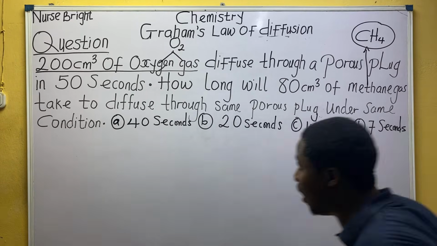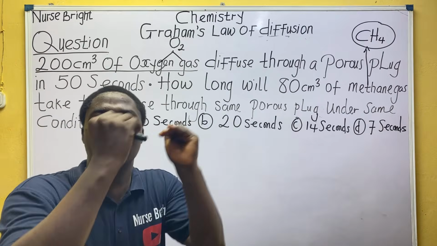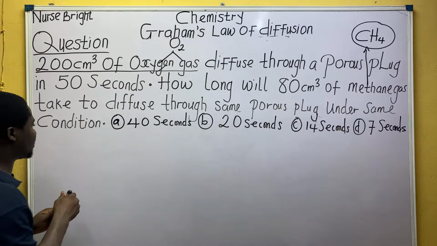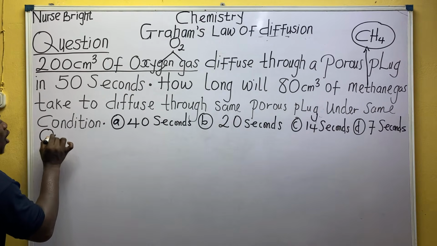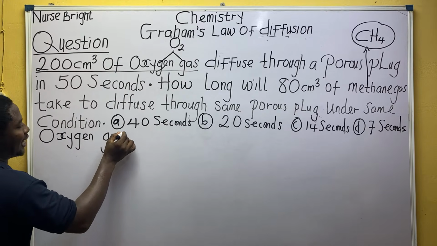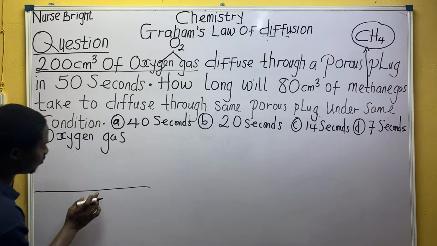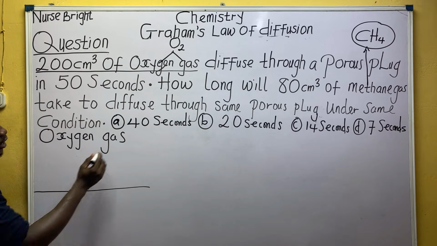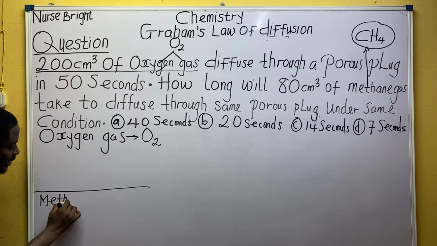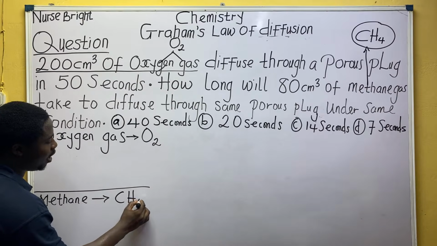Everyone, listen well. Remember I said, bring out your information first, so we now know the formula to use. 200 centimeter cube of oxygen gas. First of all, we have two sets of gases. Oxygen gas was the first set. After writing oxygen gas, I will draw a line to differentiate it from the next gas. Oxygen gas is O2, everybody agree? And the next gas is methane gas. Methane is an alkane, and methane is CH4.